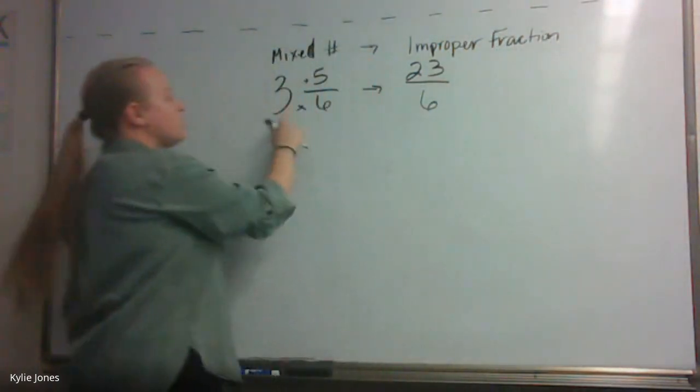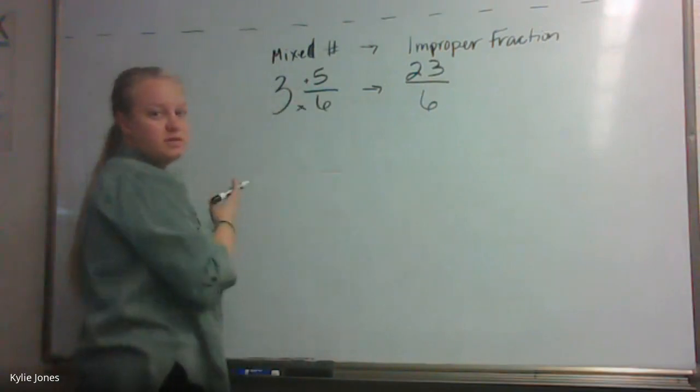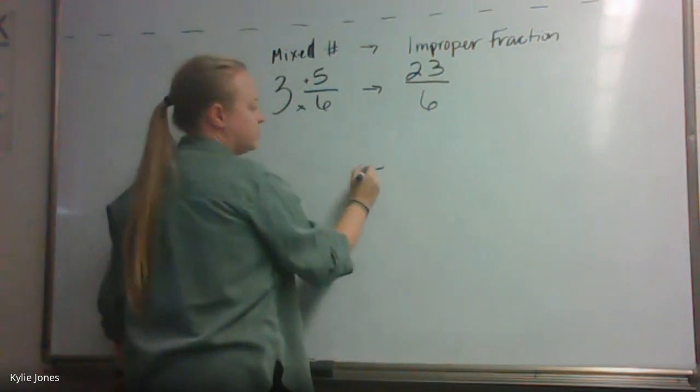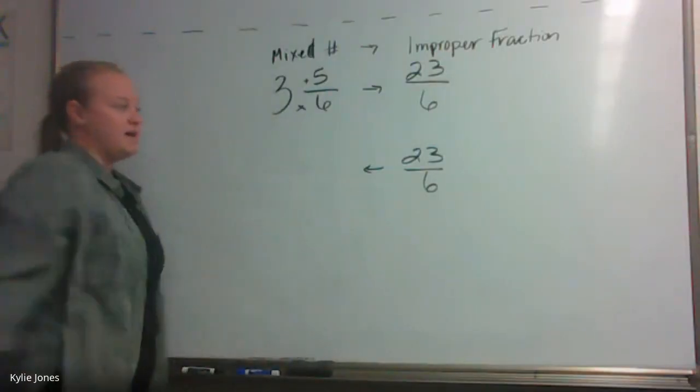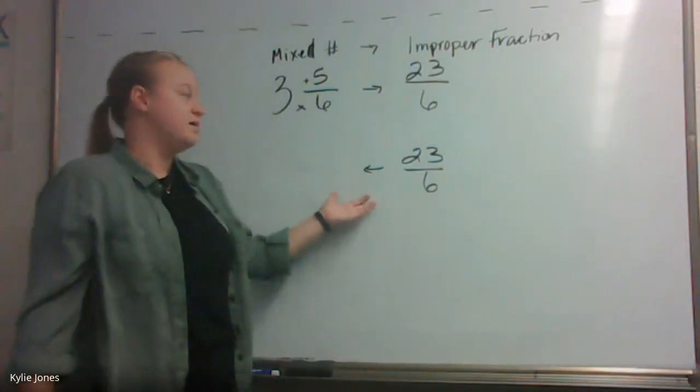Okay, so multiply, add. Now let's just do it the opposite way. We'll use the same ones, right? Let's use 23 over 6, and we'll change it back, and I'll show you how it works the opposite way.